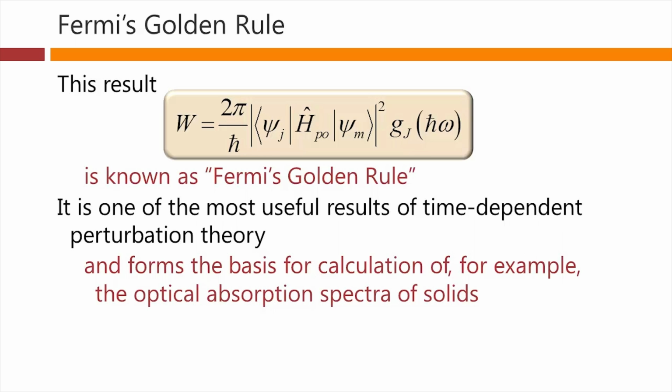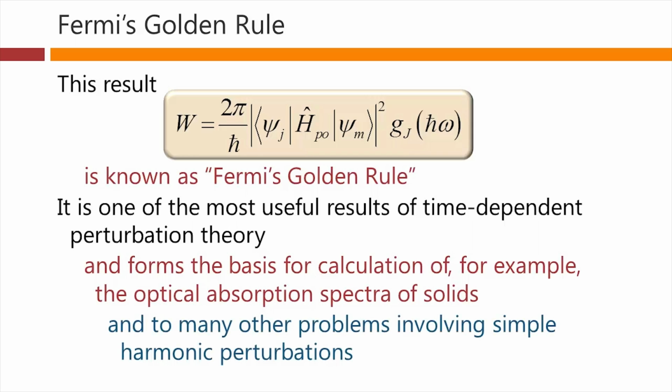It's something that we use in many different situations, and for example, we can use it to calculate optical properties like optical absorption spectra of solids, which typically have very dense sets of possible transitions. And we can also apply it to many other problems involving simple harmonic perturbations, for example, problems involving phonons, which are acoustic vibrations inside solids and which often give scattering processes that we see when we're working with electrons.